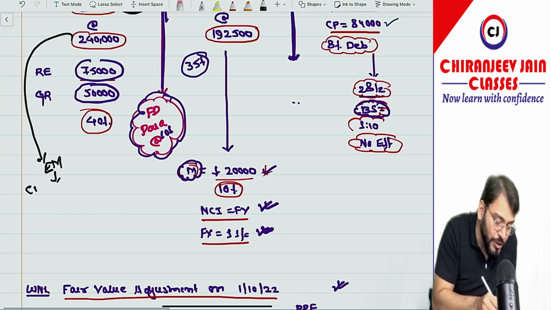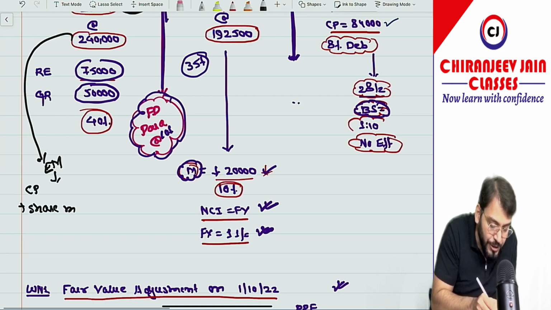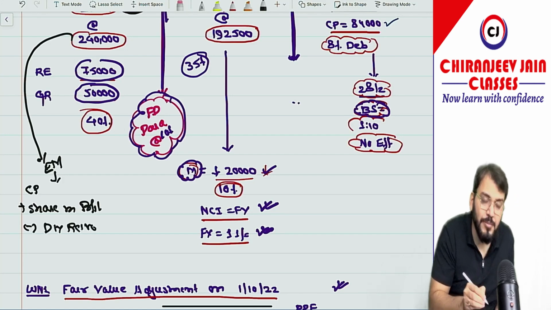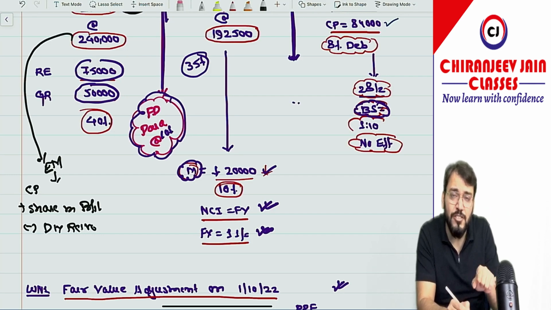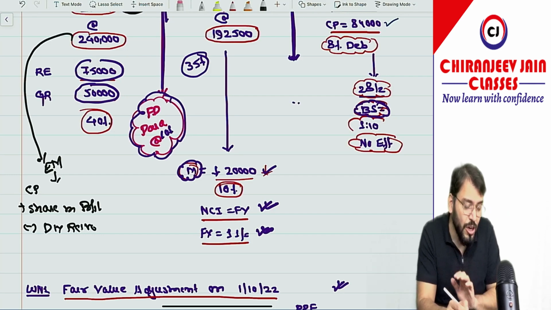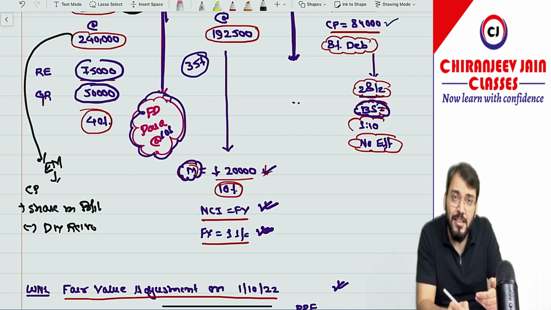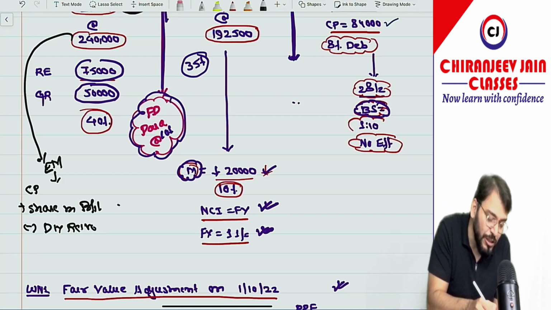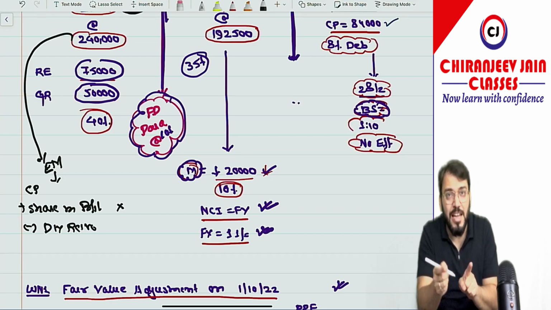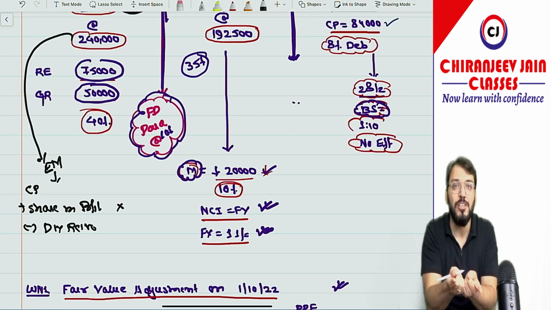Equity method means cost price plus share in profit minus dividend received. Now share in profit calculation we do at year end. So because the step acquisition was done during the year, of course there is no need to add share in profit, because share in profit can be calculated only when the total profit is calculated.